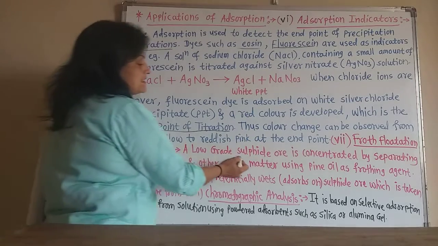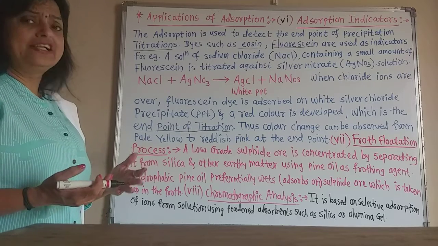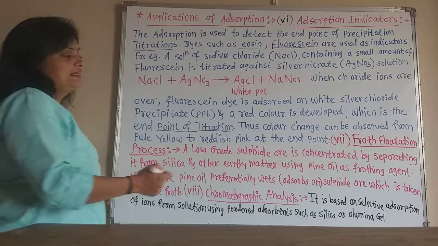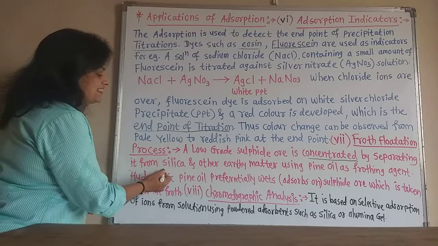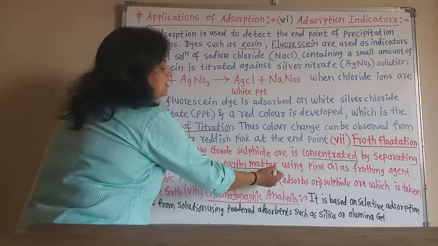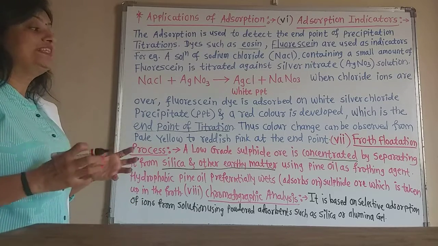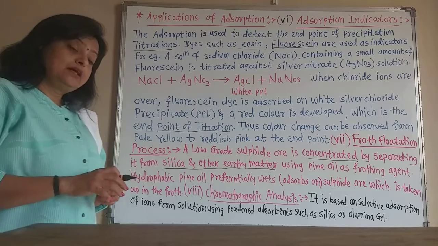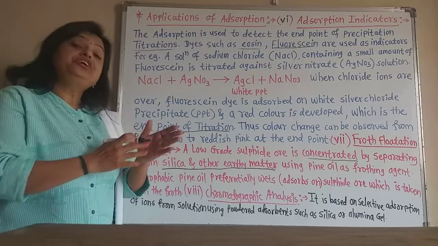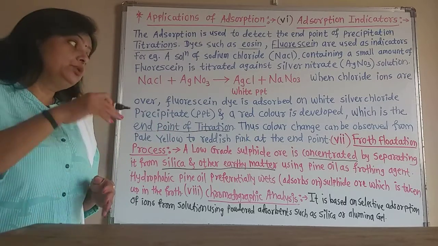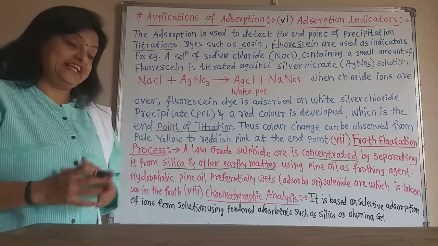So low grade sulfide ore, which is found in the earth's crust and contains so many impurities, is concentrated, that means separated, from the silica and other earthy matter using pine oil as the frothing agent. Due to the agitation of this sulfide ore with the pine oil by an industrial agitating system, there is the formation of froth. So pine oil acts as the frothing agent.